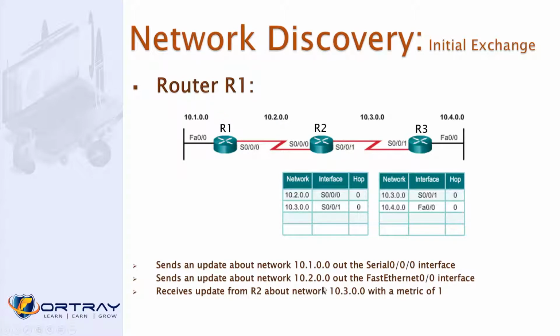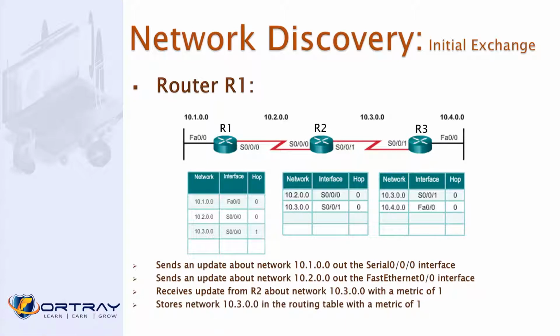Send an update to R2 out the Fast 0/0. Receive update on R2 for R3 with a metric of 1. Metric means how many routers you need to cross. Once you receive the information from R3, you put this into the routing table and say, I learned this 10.3.0.0 from my directly connected network, S0/0, and I have a hop of 1. What do you mean by hop? You basically say, I learned this route, and because this is directly connected, the hop will be 0. For any router, any route which is directly connected, the hop will be 0.